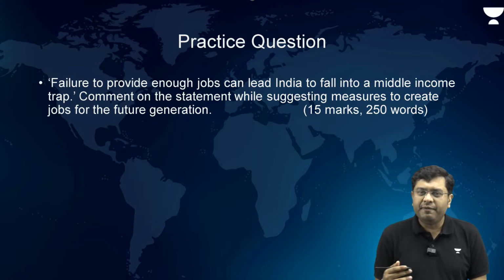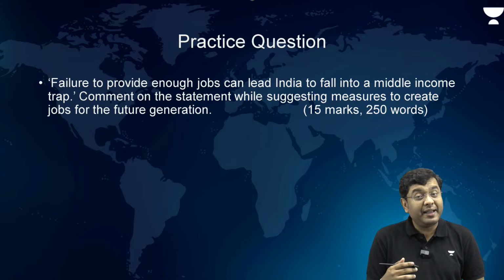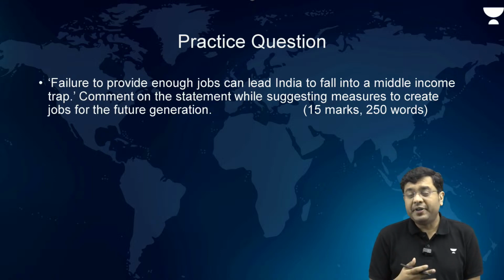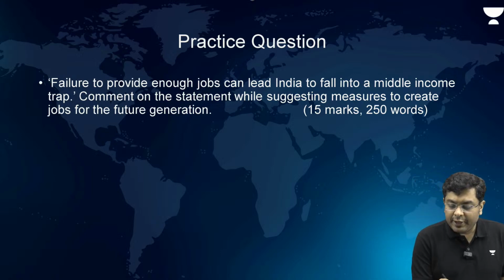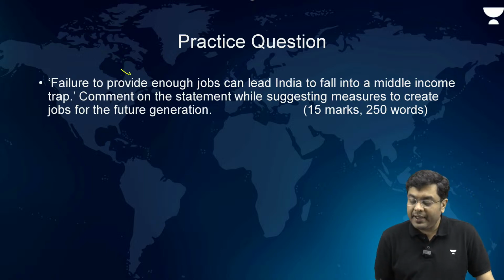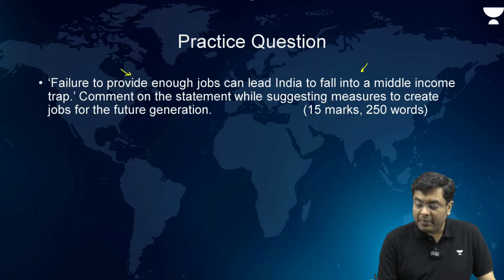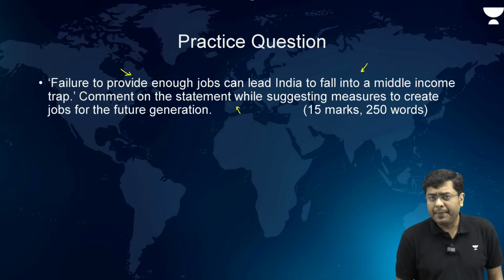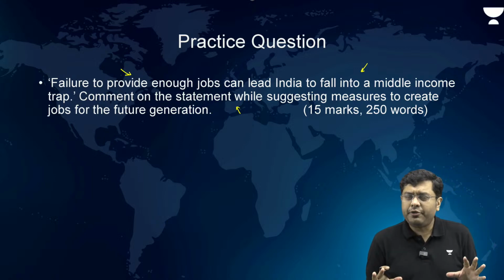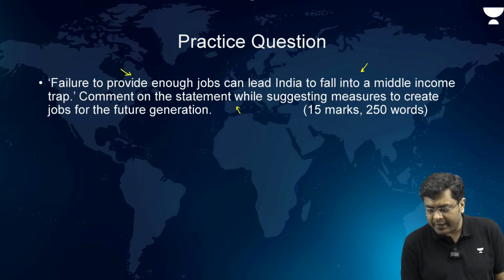Now, this is an area from where a question can be expected even in the essay, because jobs and unemployment have been a major area of focus. So: failure to provide enough jobs can lead India to fall into a middle income trap. Comment on the statement while suggesting measures to create jobs for the future generation. Now, this is a straightforward, simple question. What do you write in the introduction here?